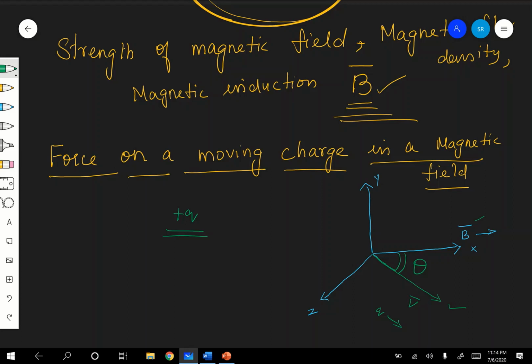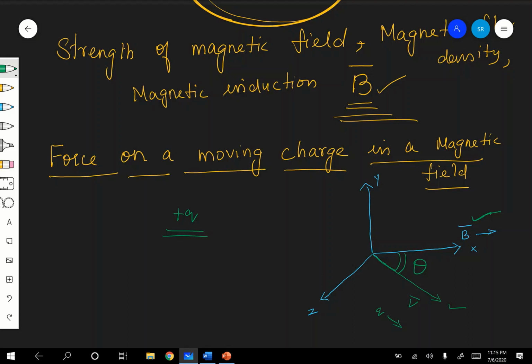Very important. Already there is some external magnetic field, B, and the charge is moving in it. When the charge is moving, definitely there will be current. You know very well that a moving charge produces a magnetic field, that is, a current will produce a magnetic field. The source of magnetic field is not only a magnet.